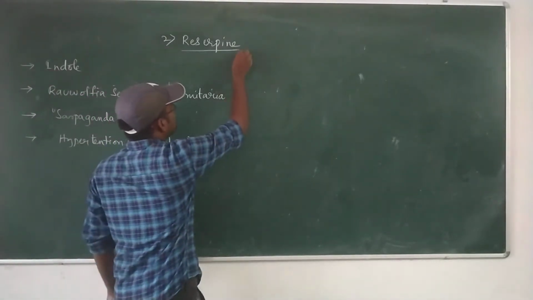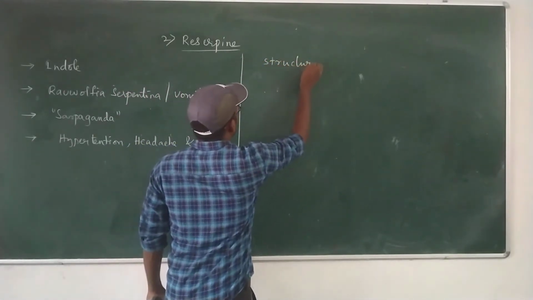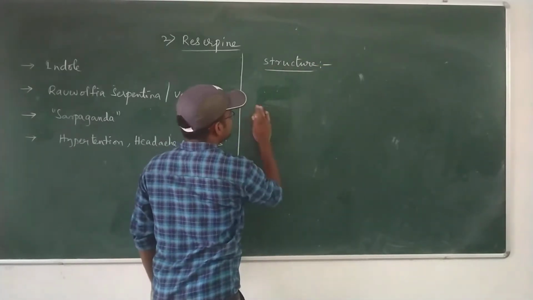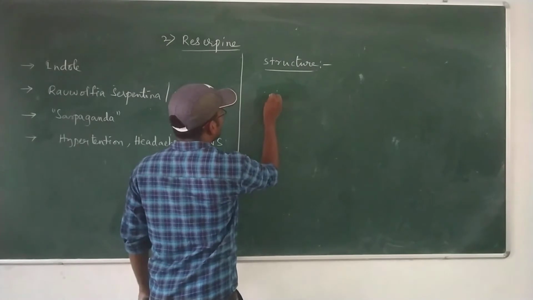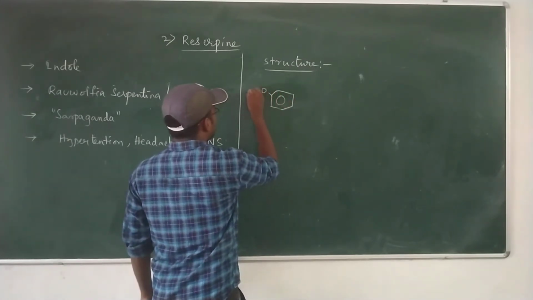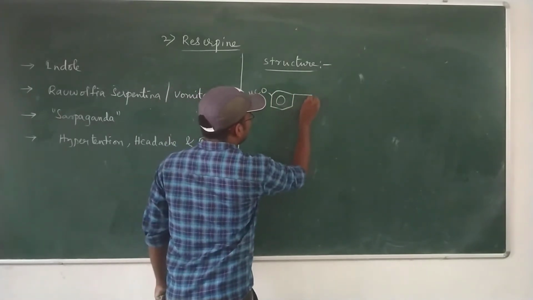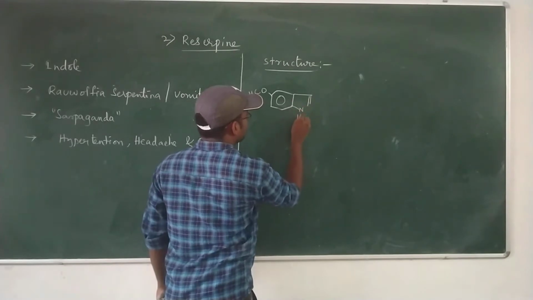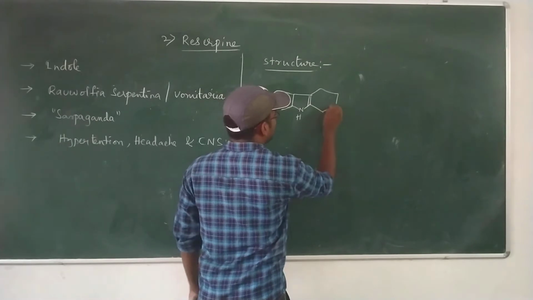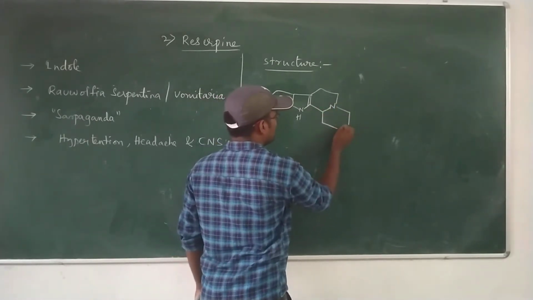Now let us see the structure of reserpine. Reserpine has 6 rings. The first ring is an anisole ring, OCH3. The second ring is an indole ring. The third ring has a nitrogen heteroatom that is fused with the fourth ring.